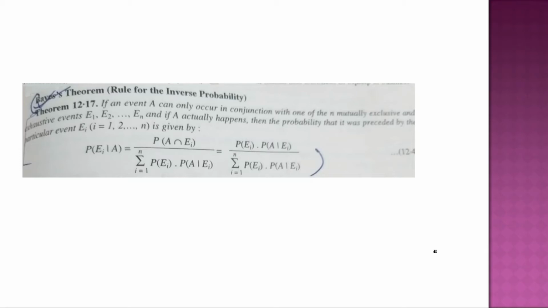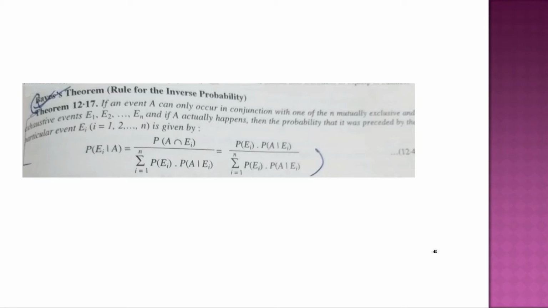If an event A can only occur in conjunction with one of n mutually exclusive and exhaustive events E1 to En, and if A actually happens, then the probability that it was preceded by the particular event Ei, i from 1 to n, is given by P(Ei|A) equals P(A intersection Ei) divided by the summation, i equals 1 to n, of P(Ei) into P(A|Ei).